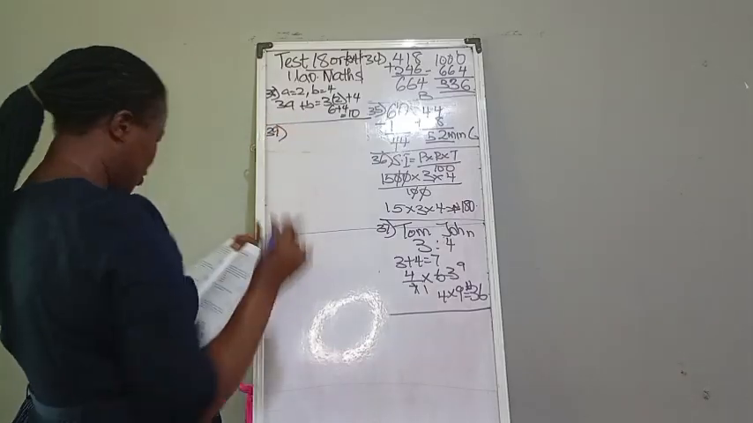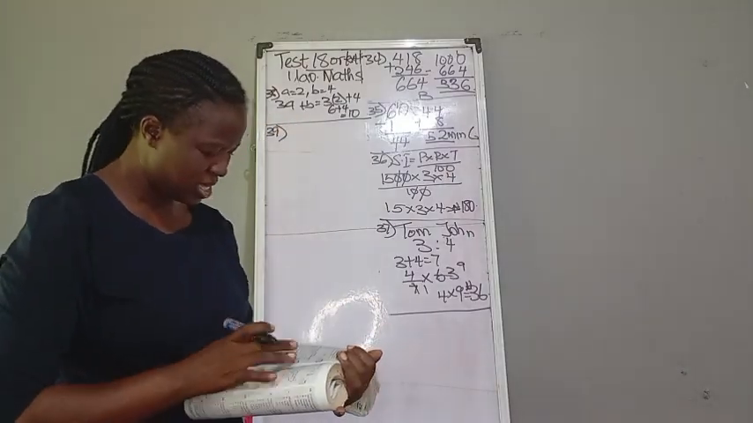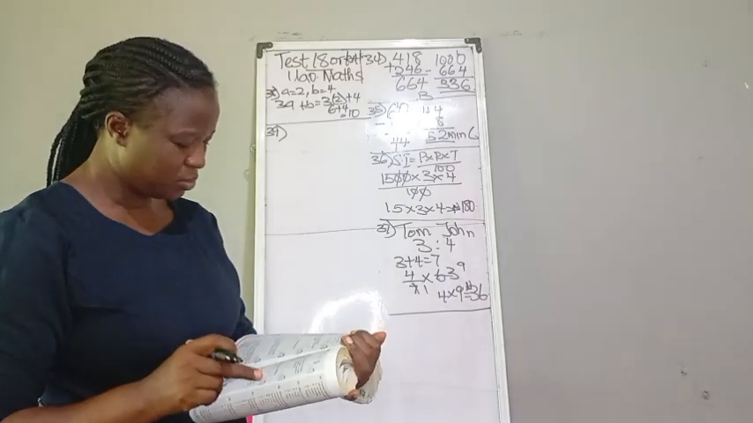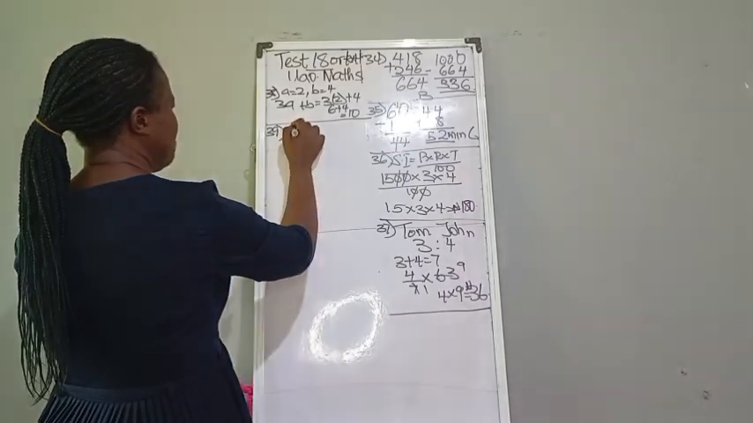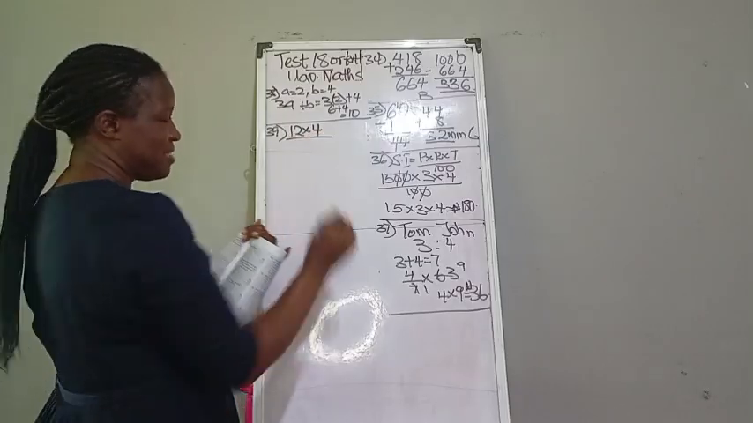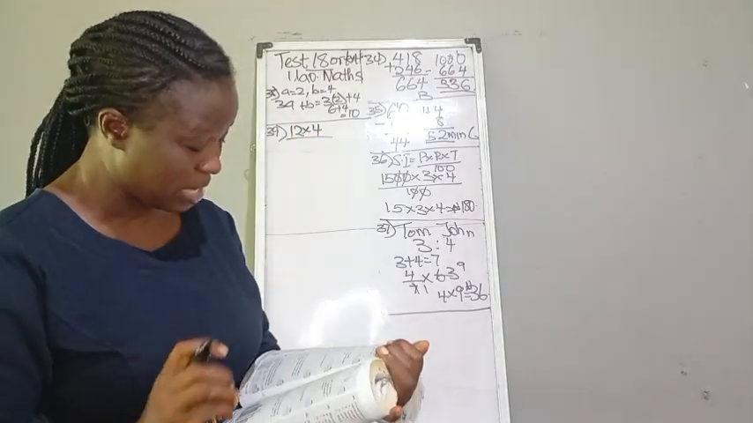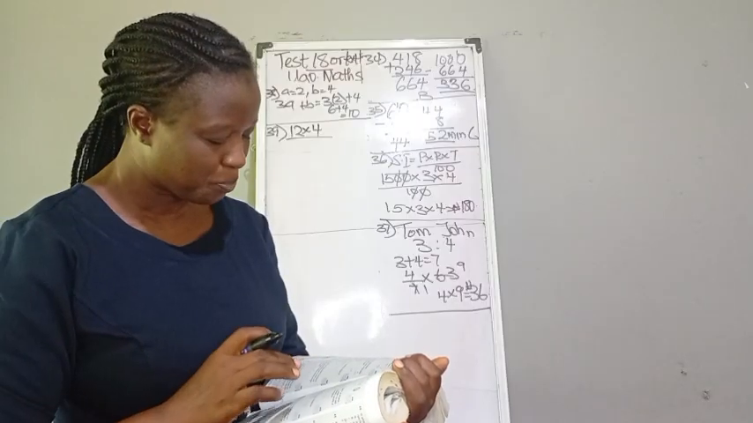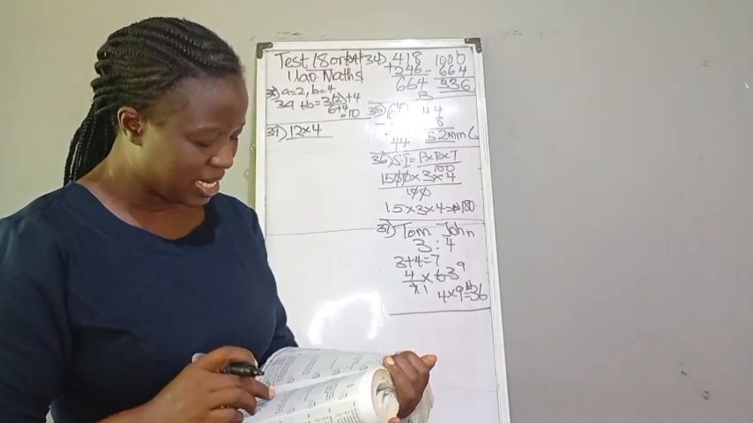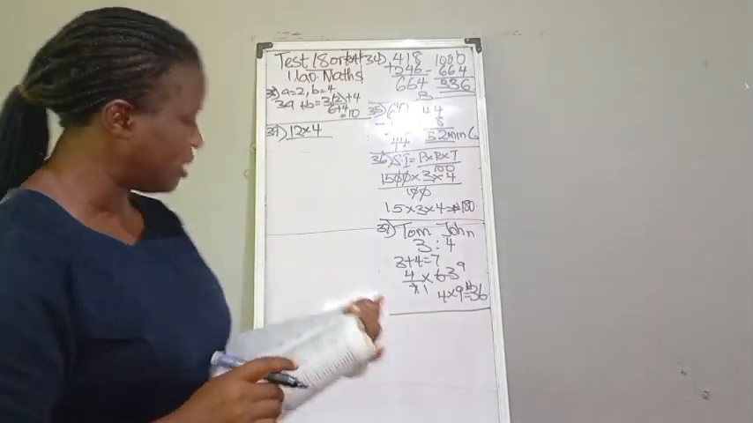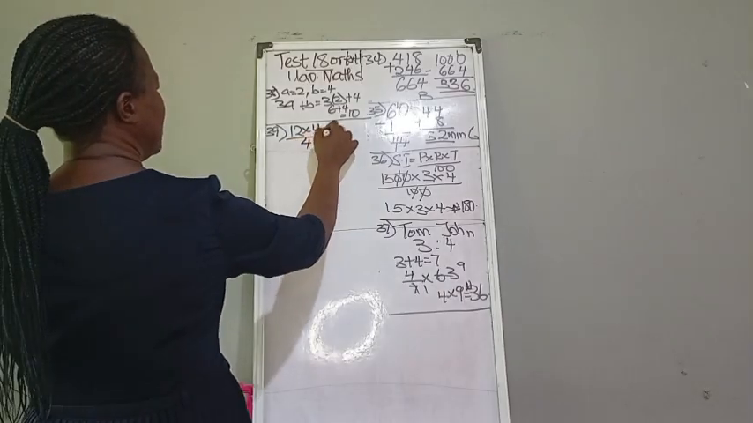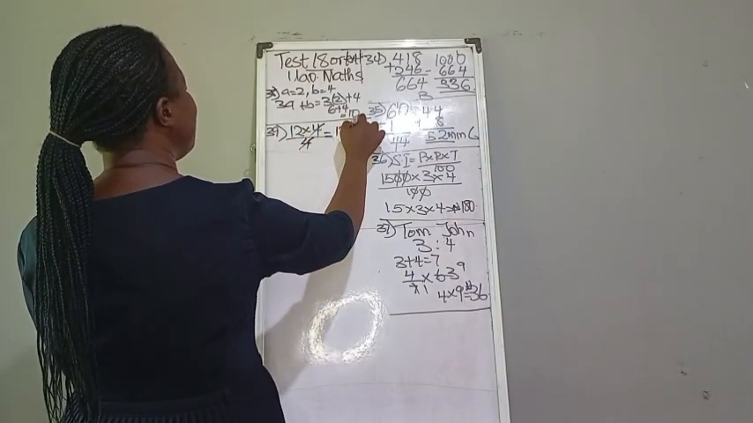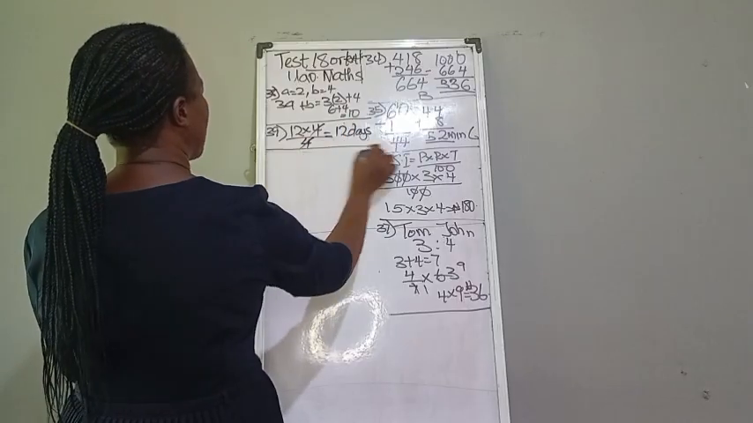Number 39 question. 39 says, if 12 men can cut a lawn in 4 days, in how many days can 4 men cut the same? Let's leave that. And that is what I said from the beginning of the question. You just take your time to interpret the question. You will definitely get the answer easily. So 4 men now. So we have 12 days. It's going to take 4 men 12 days to do that same work.